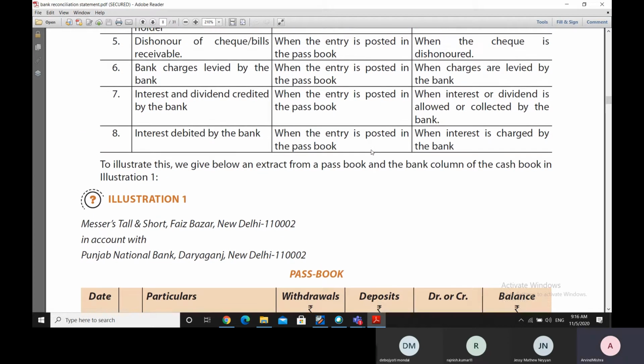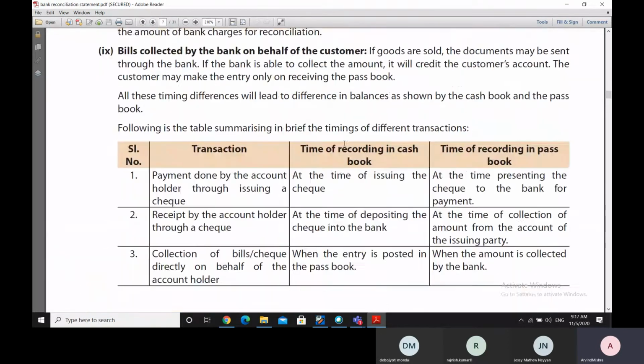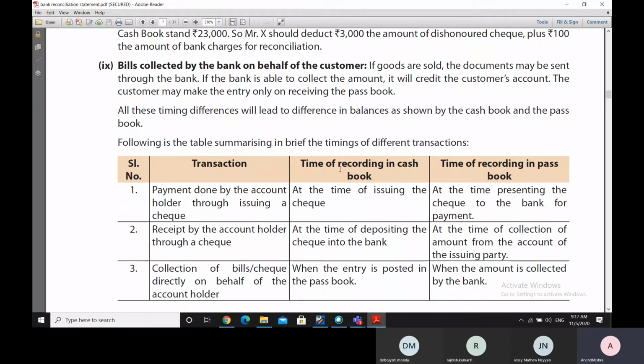As you have already seen, there could be a number of reasons because of which there could be a difference between the balance of the bank passbook and the balance in our cash book or in the cash book of a businessman. We have studied about 9, or rather 10 or 11 reasons due to which there could be these differences.